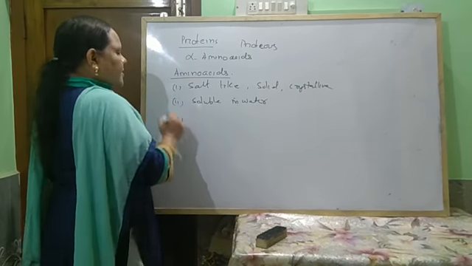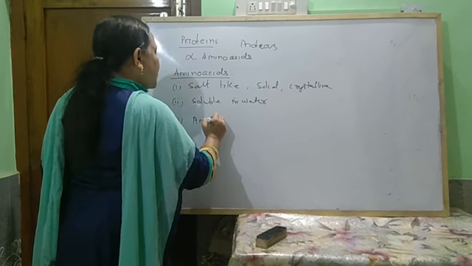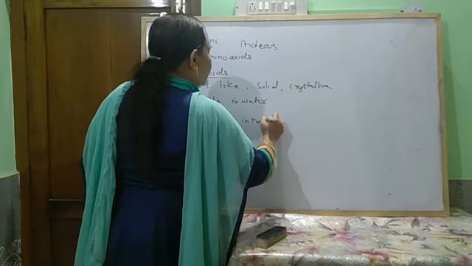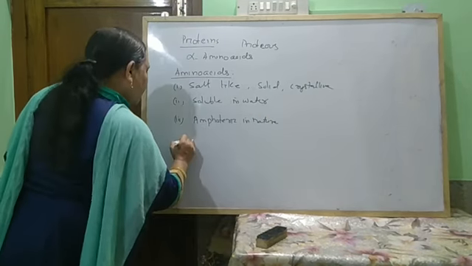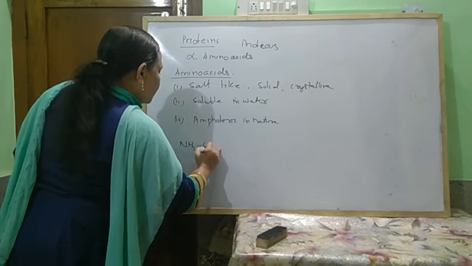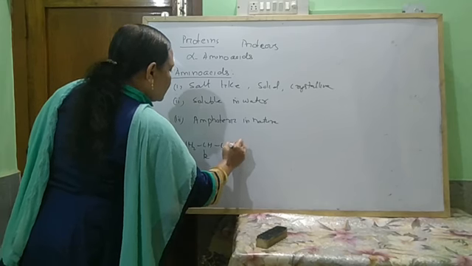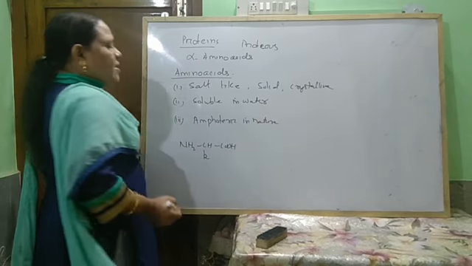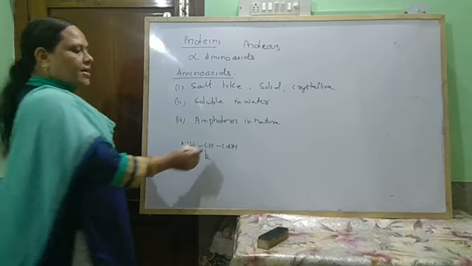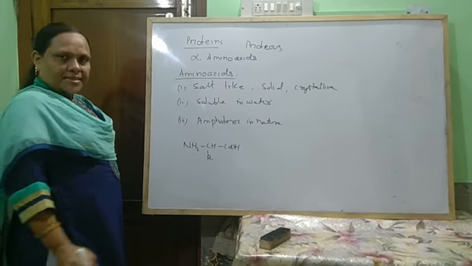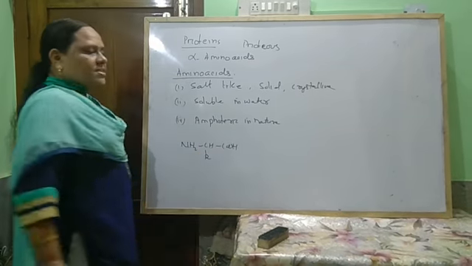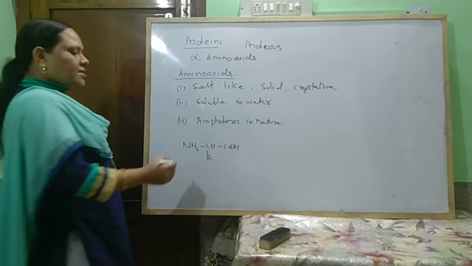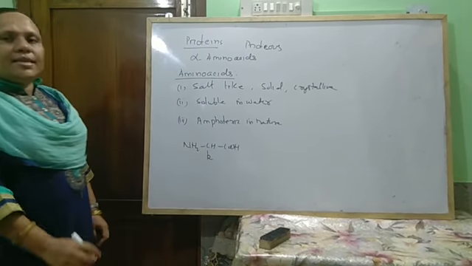And amino acids are generally amphoteric in nature. As these amino acids have NH2CHRCOOH, as they have both an amino group and a carboxylic group, in this way this acts as an acid as well as a base. Due to the presence of the COOH group, this acts as an acid. Due to the presence of the NH2 group, this acts as a base. In this way, it is amphoteric in nature.